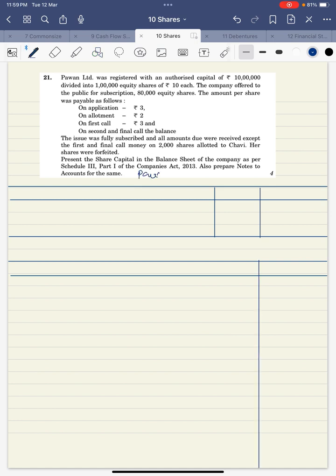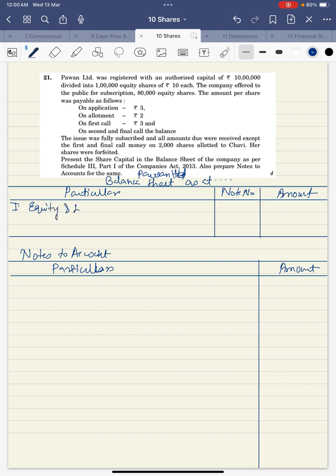This is Pawan Limited balance sheet as at. Particulars, note number, amount. This is notes to account, particulars, amount. Okay, so first thing we need to write is equity and liabilities.